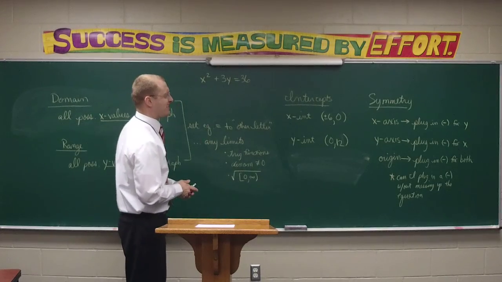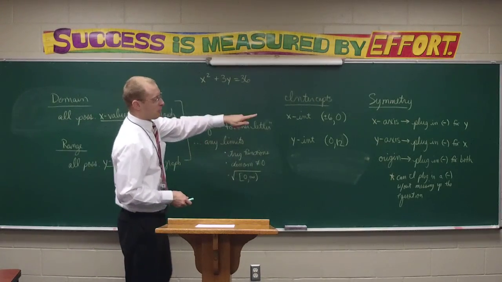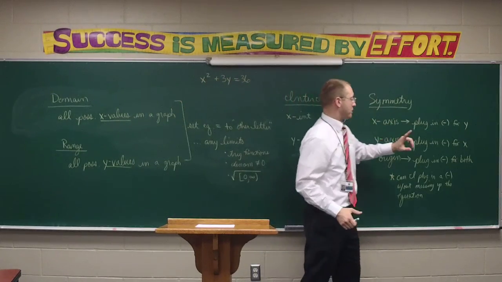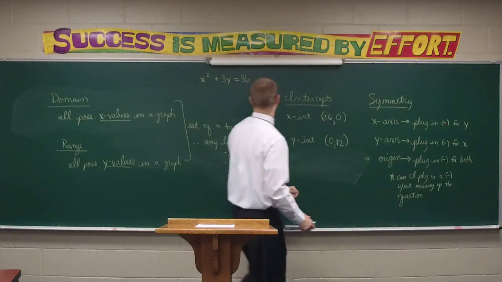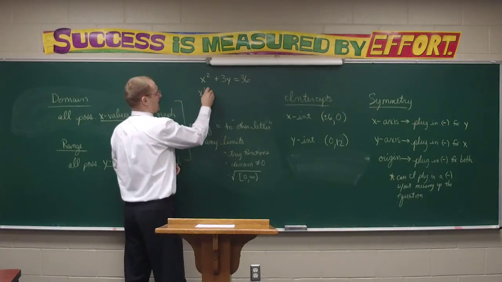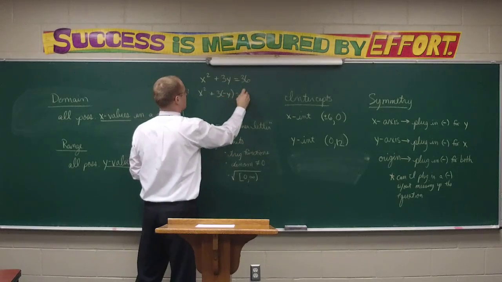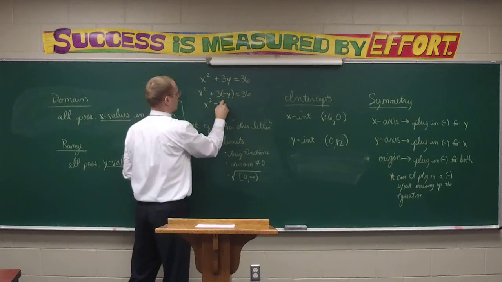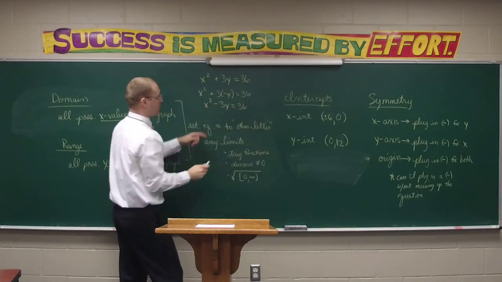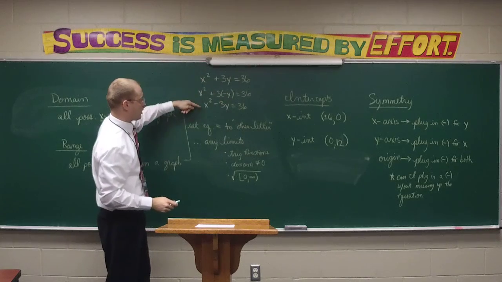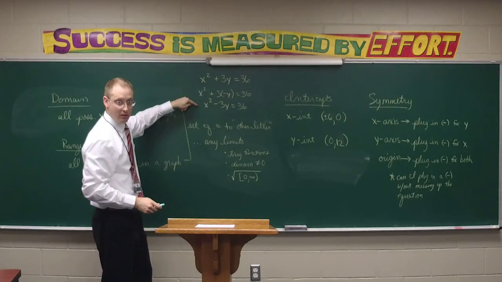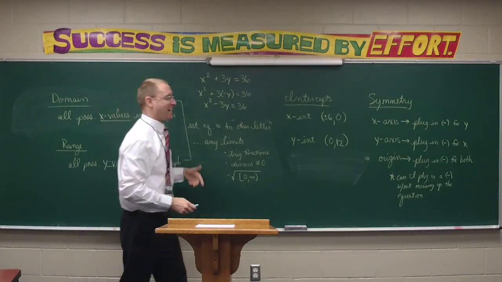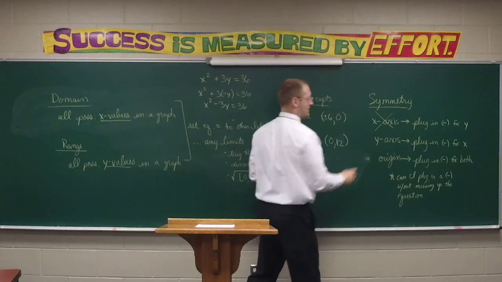Let's determine whether or not we have symmetry in this. To determine whether or not the graph is going to be symmetric above and below the x-axis, stay with me, we're going to plug a negative in for the y. Well, if I put a negative right here, it says x squared plus 3 times negative y equals 36. What's 3 times negative y? Did my plugging in a negative mess up the equation? Did it change? It did. So plugging in a negative didn't work. I do not have x-axis symmetry.